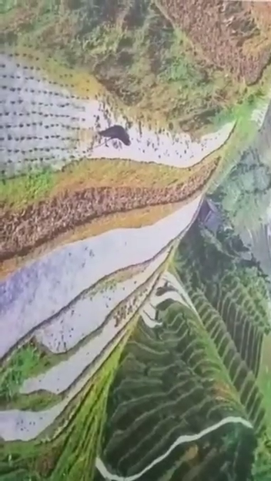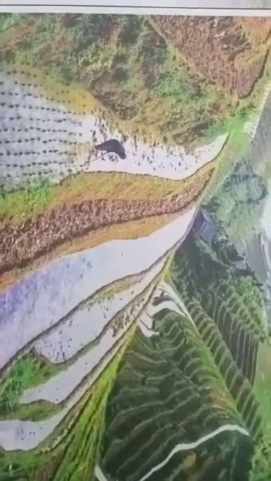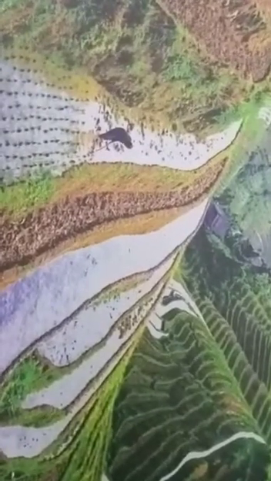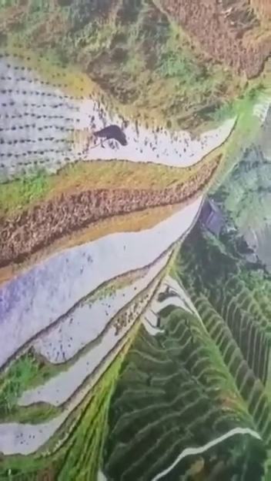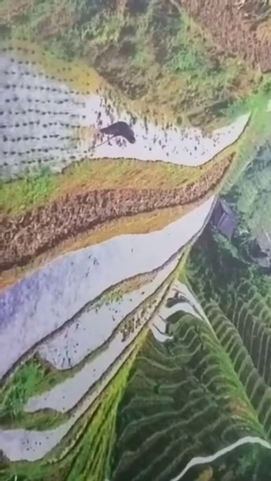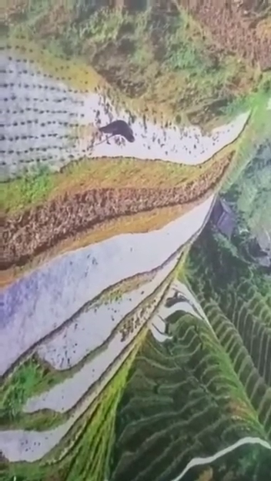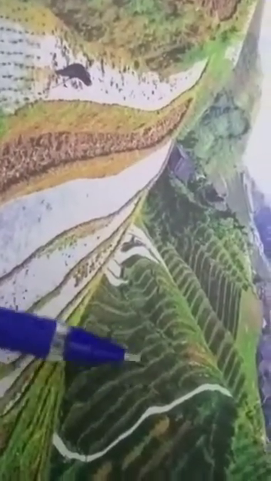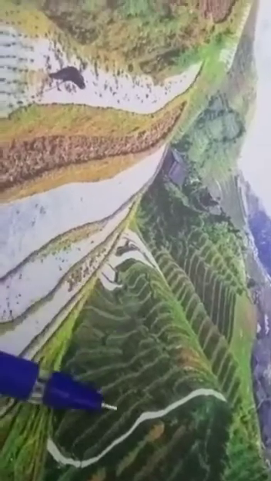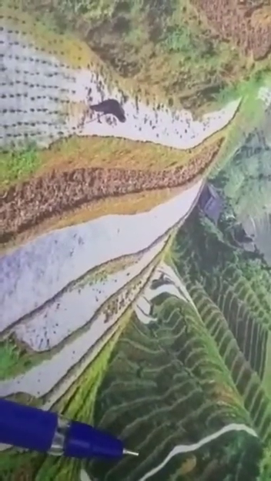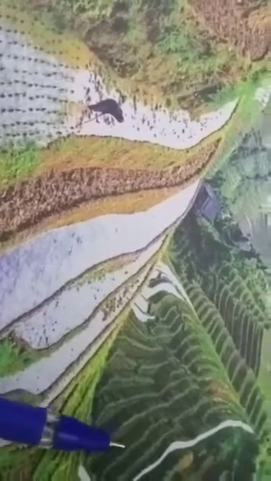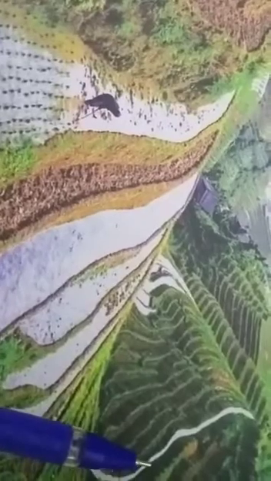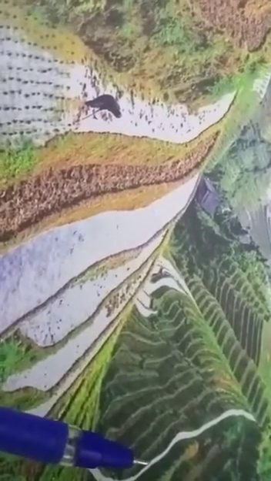Okay, children, look at this picture. This hill looks as if steps have been made on it. Crops are growing in the step forms. Do you know, children? This step form is also called terrace farming. Tea and coffee are grown on some hills. For example, Ooty and Kodaikanal.